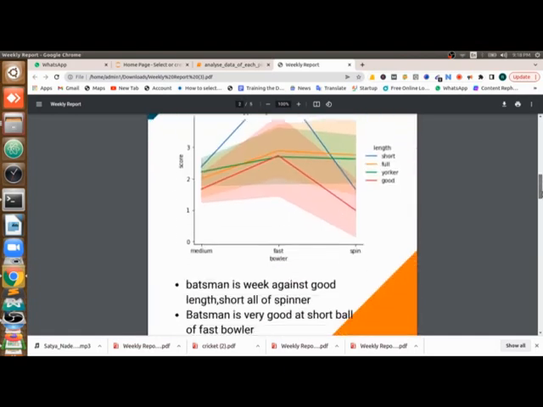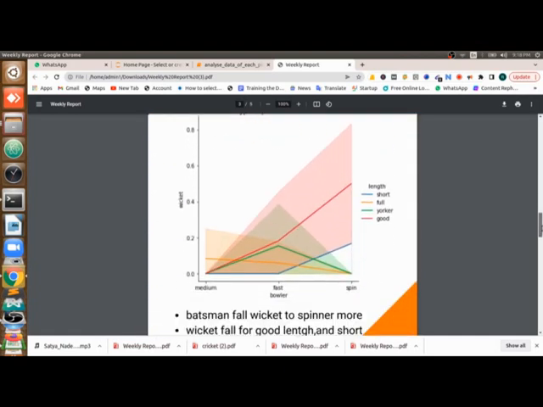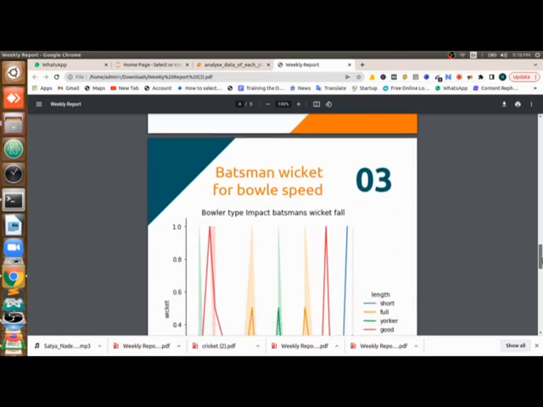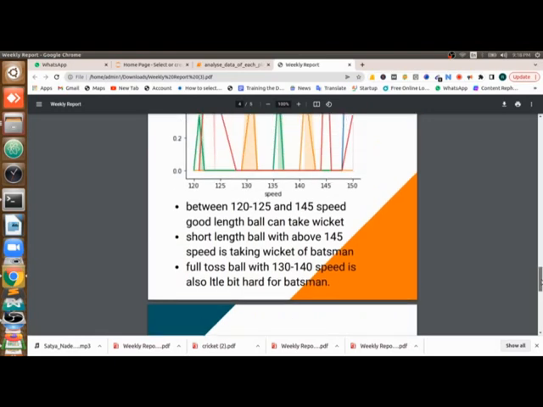You can see here, for every little graph I am bringing 4 or 5 great insights. So here you can see for speed, between 120 to 125 and 145, of good length ball. If that bowler can bring a good length ball of speed 120 to 125, that means a slow ball at good length, that batsman will almost be gone, because as per our little research, he is trying big hits.